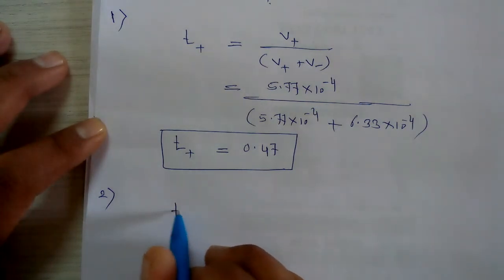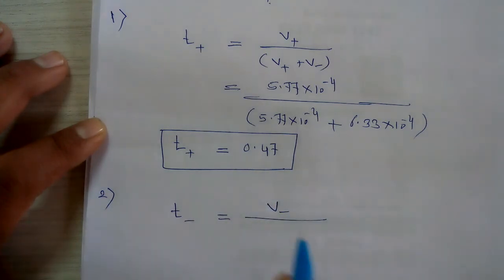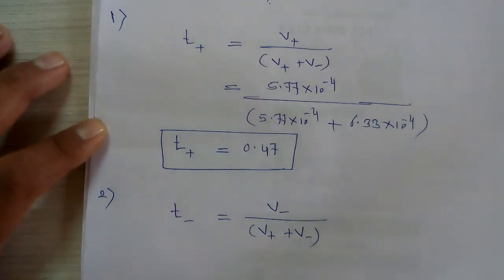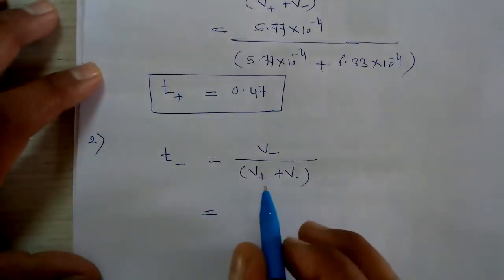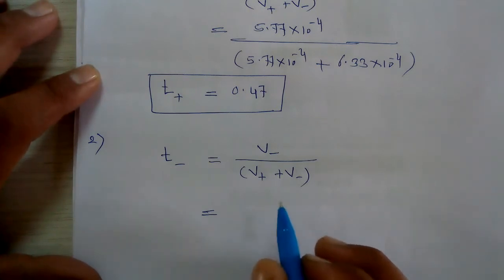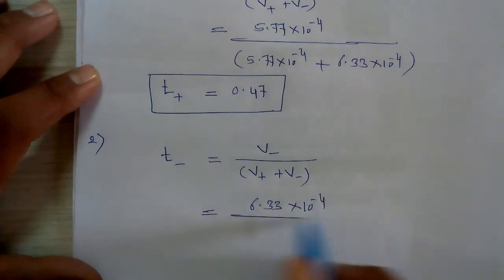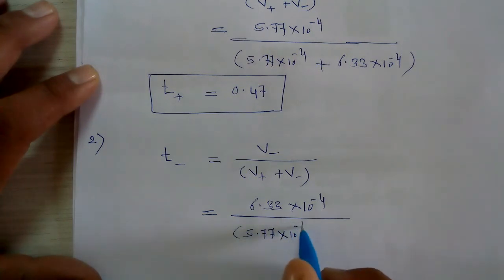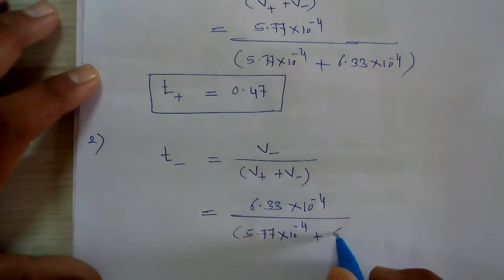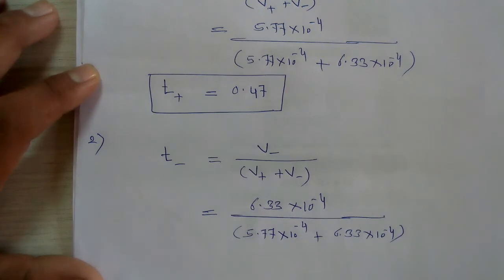T minus is equal to the ionic velocity of anion divided by the summation of the ionic velocity of cations plus the ionic velocity of anions. Substituting the values, it is equal to 6.33 × 10^-4 divided by 5.77 × 10^-4 plus 6.33 × 10^-4.